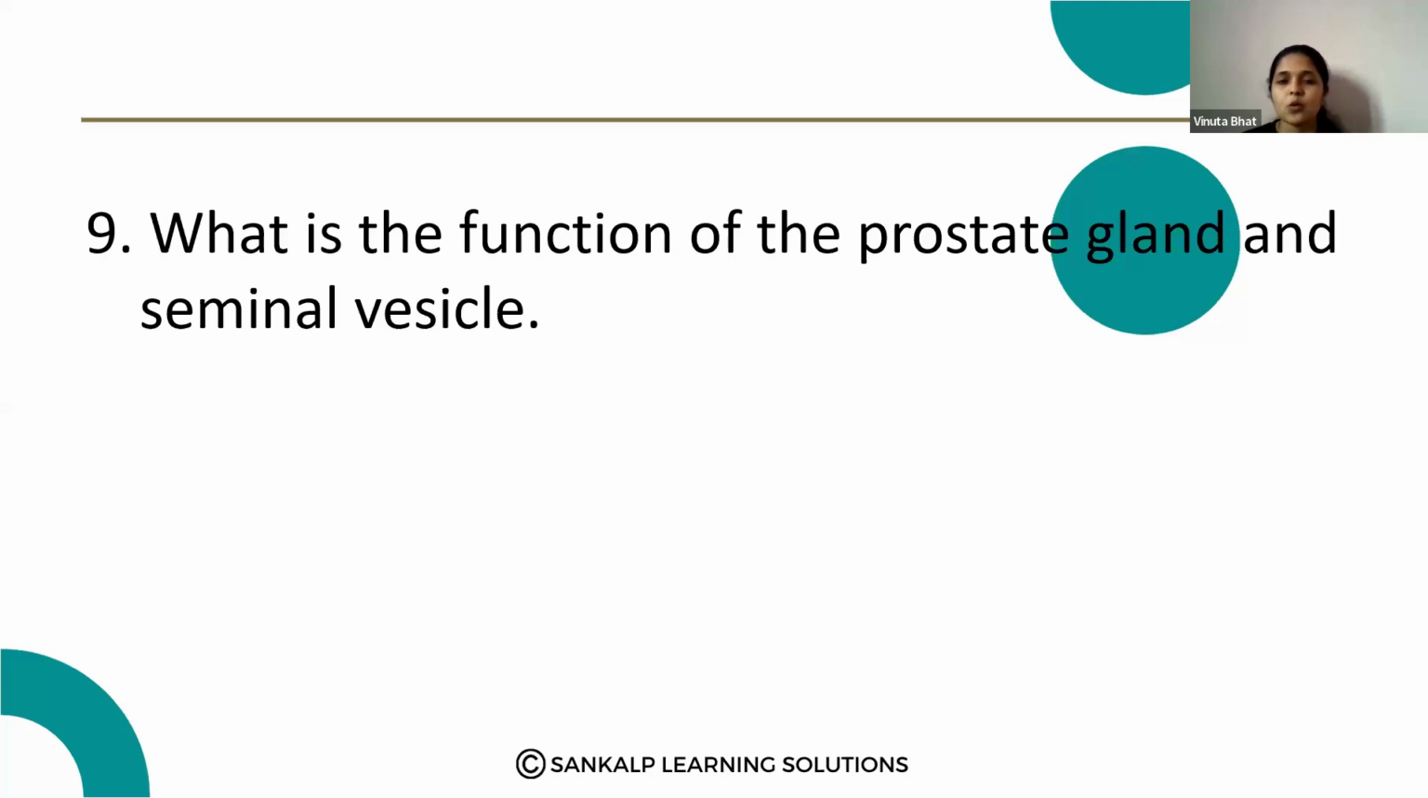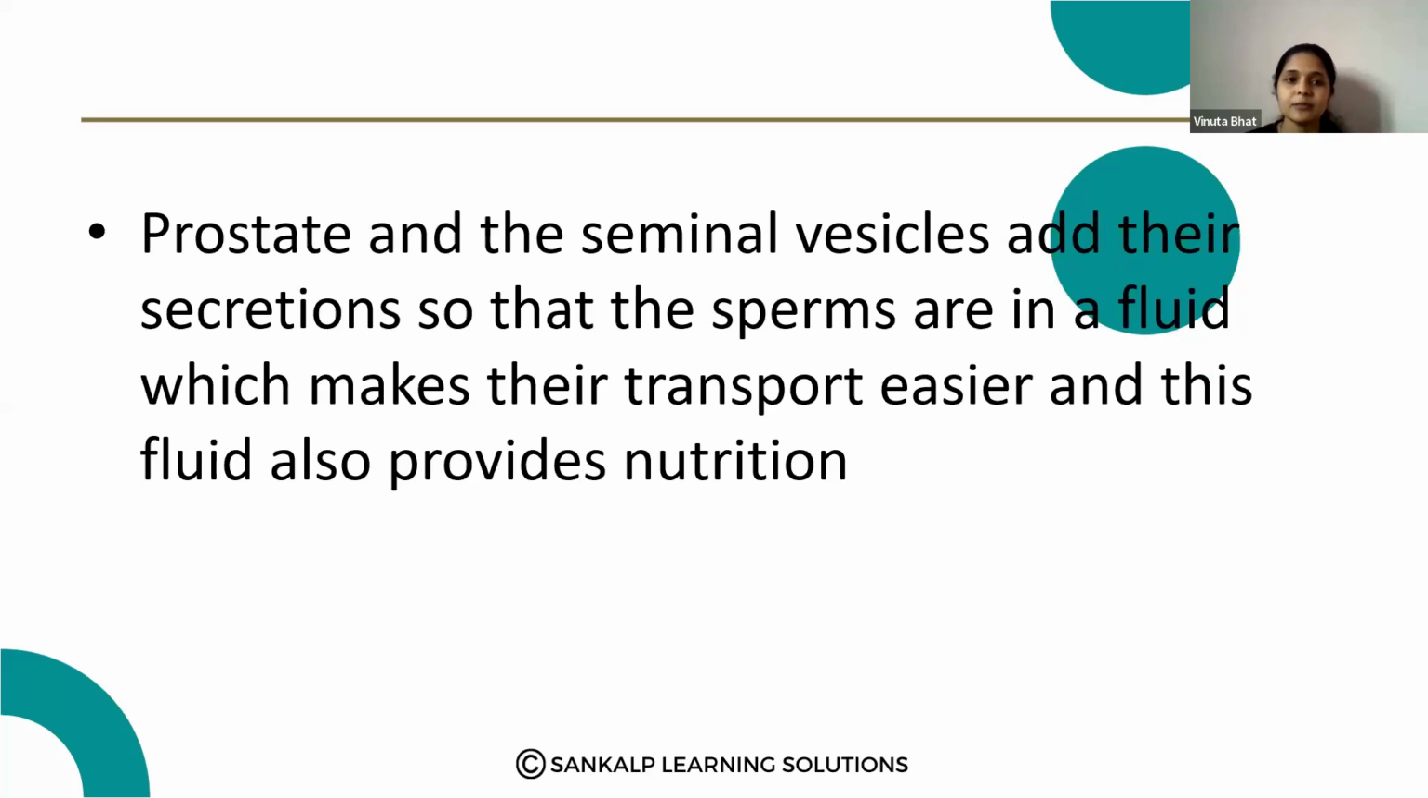Next one. What is the function of the prostate gland and the seminal vesicle? The prostate gland is present in the male reproductive system, along with the seminal vesicle. Here, the prostate and the seminal vesicles add their secretion so that sperms are in a fluid, which makes their transport easier, and this fluid also provides the nutrition.